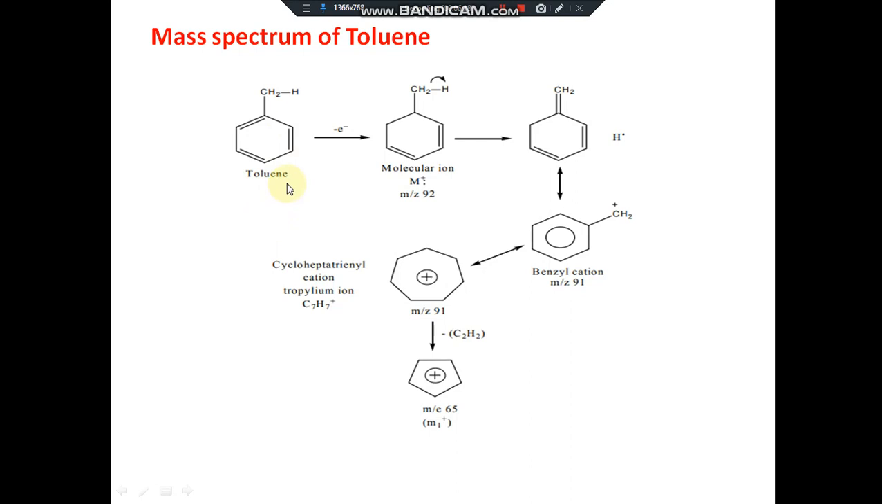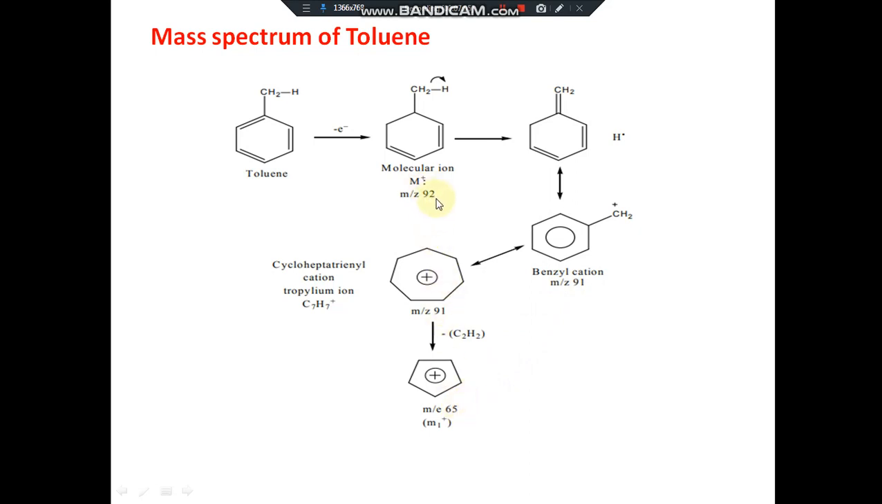So this is the mass spectrum of toluene. What happens here? First, from toluene, an H is lost to form the benzyl cation, and the benzyl cation is transformed to the cycloheptatrienyl cation, which is also known as the tropylium ion, which gets converted to the cyclopentadienyl cation. So there are peaks around 92, 91, and then 65.